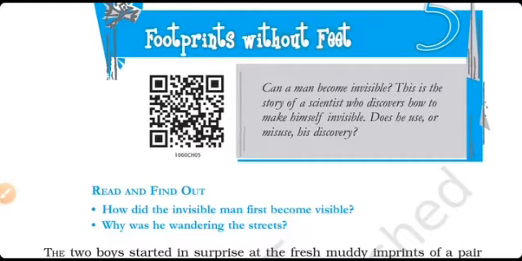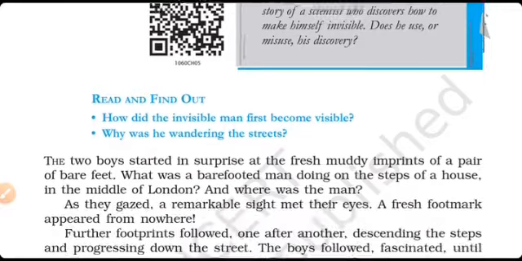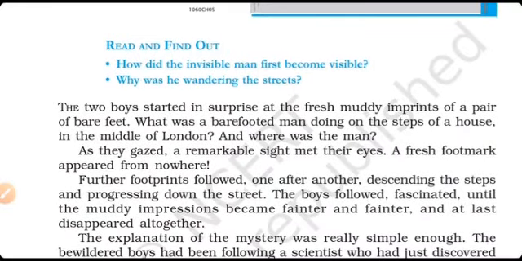Now we can move on to the lesson. Footprints Without Feet. Can a man become invisible? The questions are related to your thinking. This is the story of a scientist who discovers how to make himself invisible. Does he use or misuse his discovery? We can think about that. Did he use it properly or did he misuse it? How did the invisible man first become visible? Why was he wandering the streets? Now we can think about these two questions.